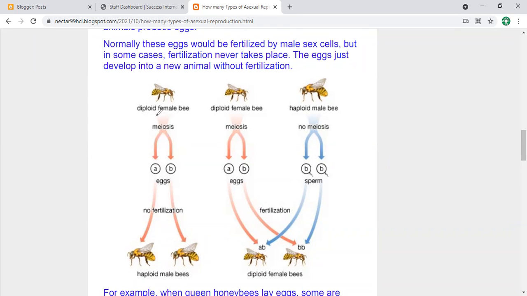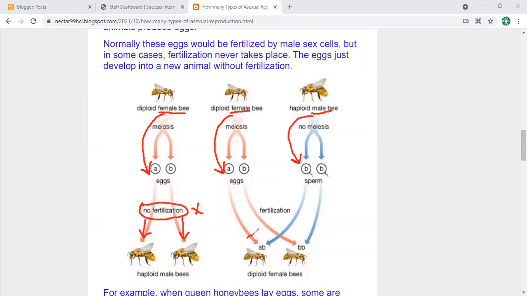So here, these are the female bees. Female bees give eggs, sex cells. Here also the female bee lays eggs, and the male bees give sperms. Now these eggs, without fertilization, no fertilization here, and without fertilization you get new individuals.